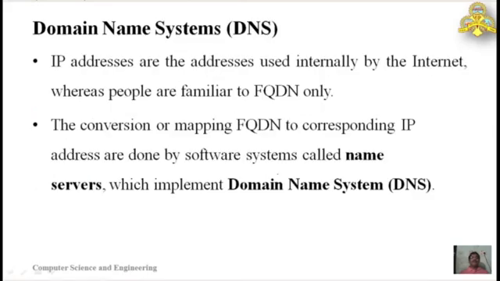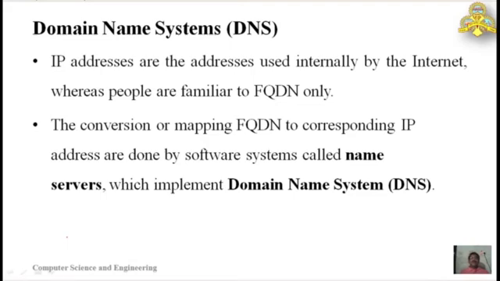Domain name system is an address protocol at the application layer of the TCP/IP hierarchy. As we already know, for people, remembering the IP address is very difficult, so they use domain names, or what we nowadays call a website address. Actually it is a domain address, and these IP addresses and the corresponding FQDN must be mapped.